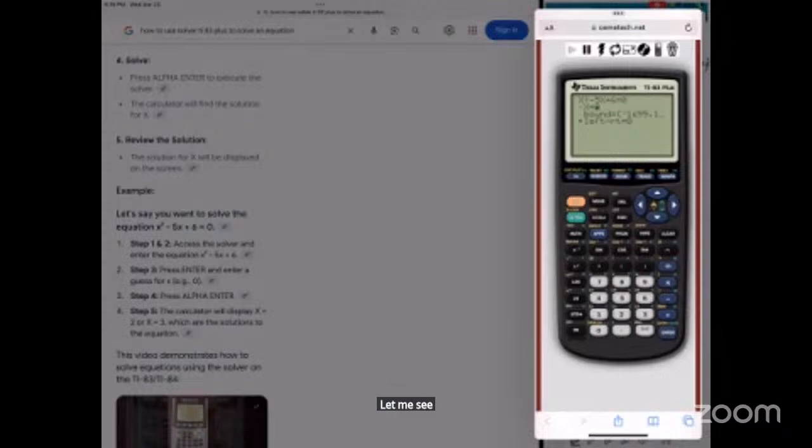Press enter and enter a guess. Let me try like 0. Bound. Press alpha enter. I might need to go back. Let me quit. Let me go back to math. Enter. Alpha enter. Nothing.